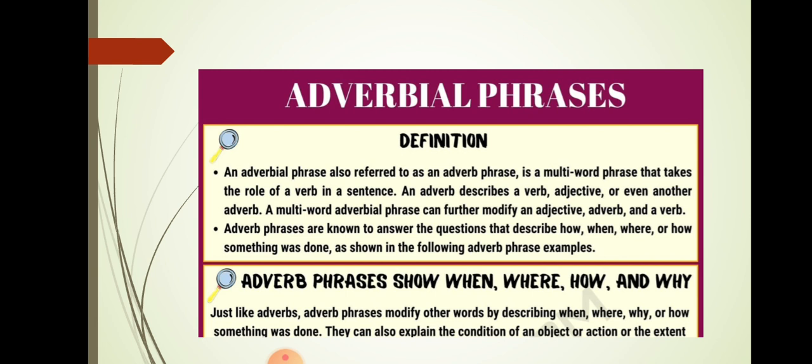The part of the sentence which answers how an action happened, when it happened, where it happened, that particular part is the adverb phrase. If it is one word which is answering, then that is an adverb. If these questions are answered with a group of words, then that is an adverb phrase. Clear?